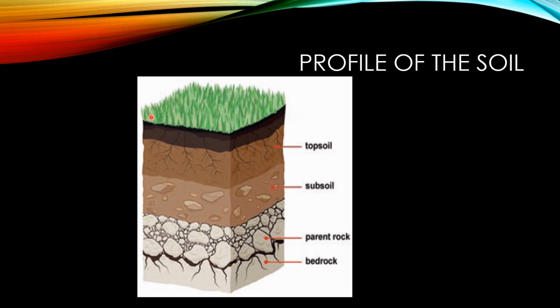Profile of the soil. It means the layering of soil. Soil has different layers. The uppermost soil layer is the one which basically has the humus. Upper layer, O horizon, A horizon, B horizon, then you see the parent rock and the bedrock. The nature of the soil depends on the parent rock or the parent material. It is the outcome of weathering, erosion, denudation, physical or chemical weathering.